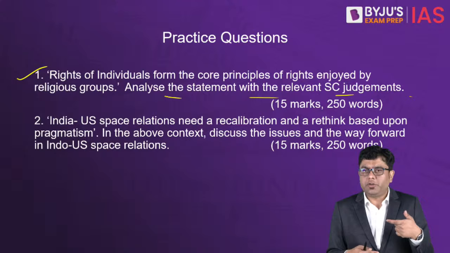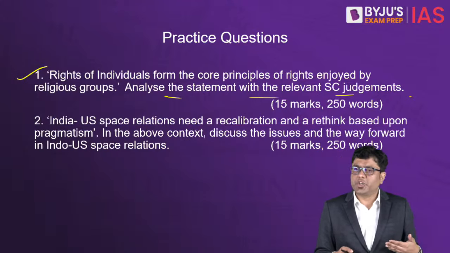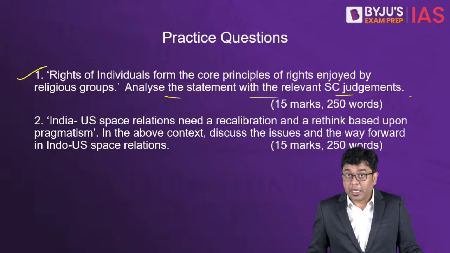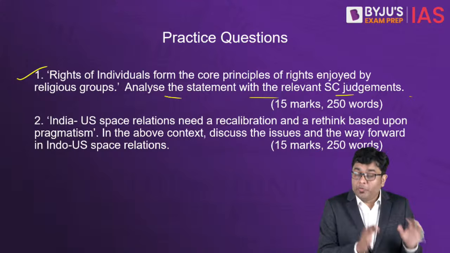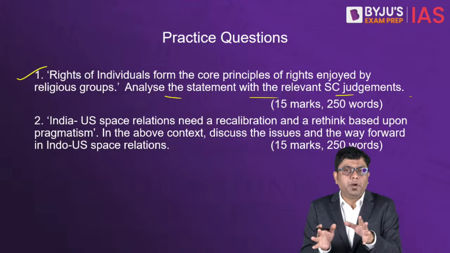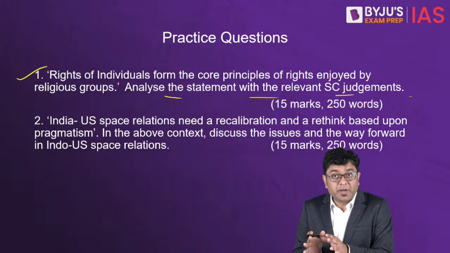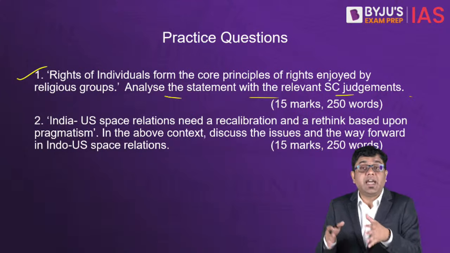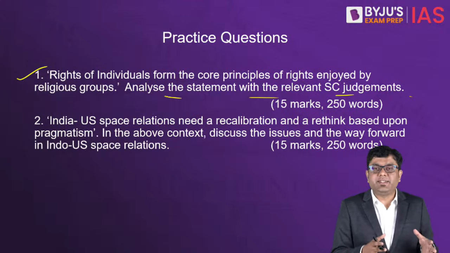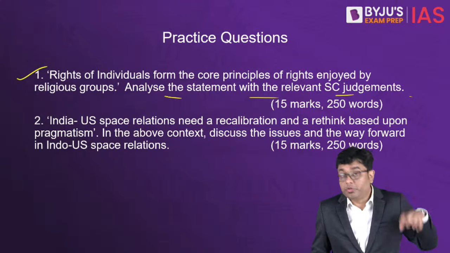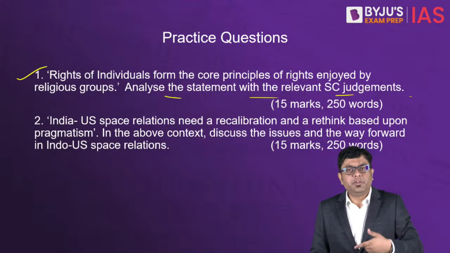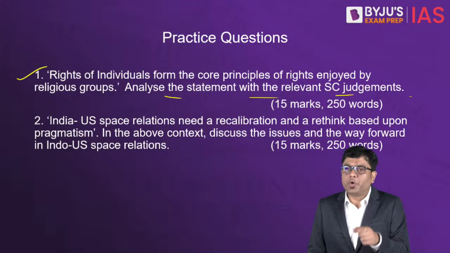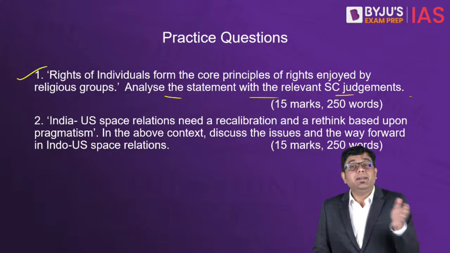25-30 words, finish the introduction, then initiate the discussion about where does the right of groups come in, what do we mean by Article 26? Give the example of Article 25. Article 25 deals with the freedom of religion at the individual level. 26 deals with the freedom at the group level. So that is something you have to discuss. You can discuss the Dawoodi Bohra community case of the Supreme Court and the kind of a referral to the larger bench again.